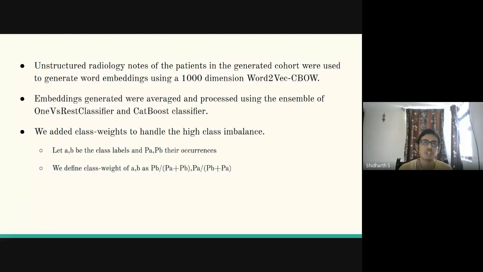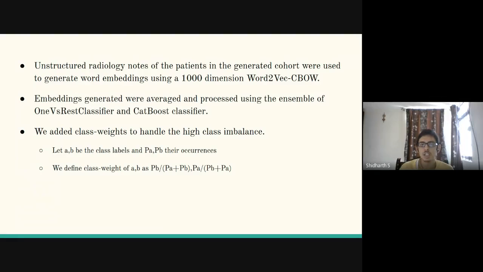Now we move on to the unstructured data set. For the unstructured data set, we used the radiology notes from the MIMIC data set. How we process this is we generated word embeddings using a 1,000-dimensional word2vec bag of words model. These embeddings so generated were averaged, and then we used an ensemble of a one versus rest classifier and a CatBoost classifier to predict the ICD-9 codes.